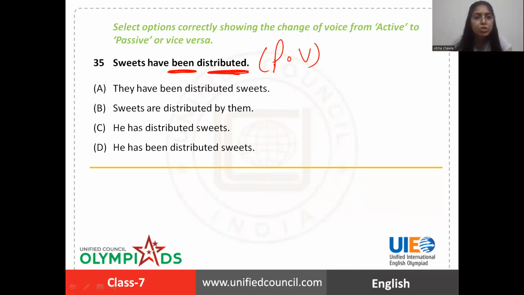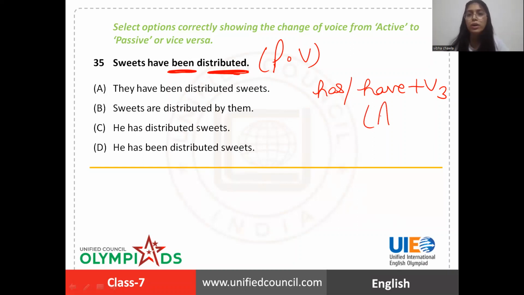So definitely there should be a subject. And firstly, let's have a look at tense. Okay. So has, have plus V3 in active voice, present perfect. Okay, has, have plus V3 in active voice is changed to this in passive voice.